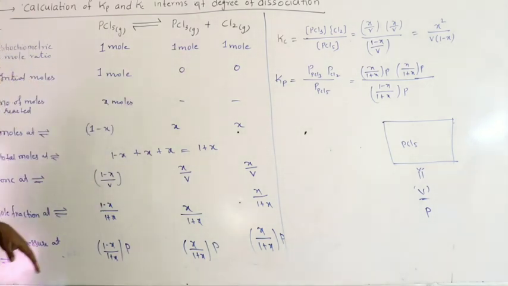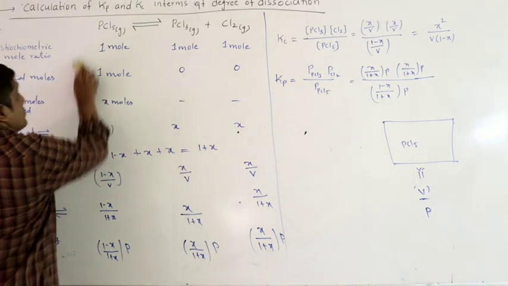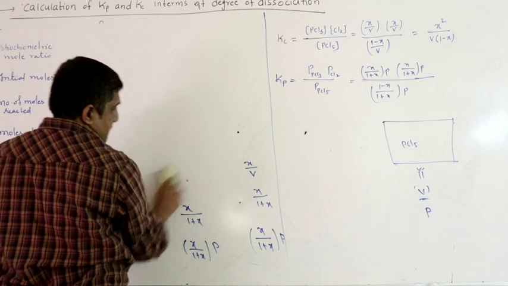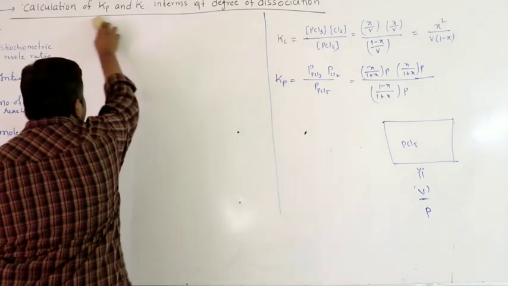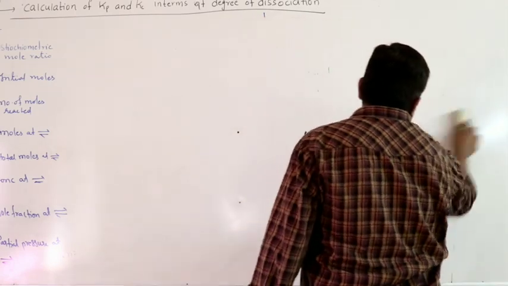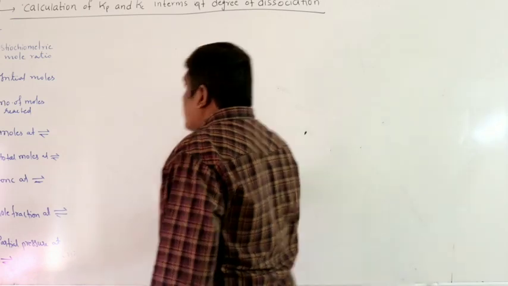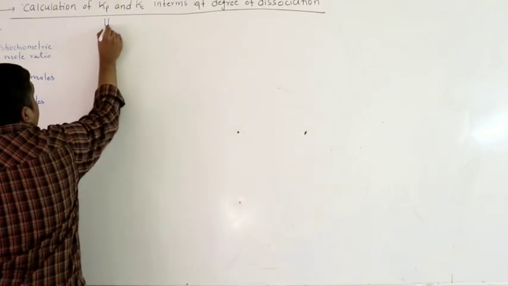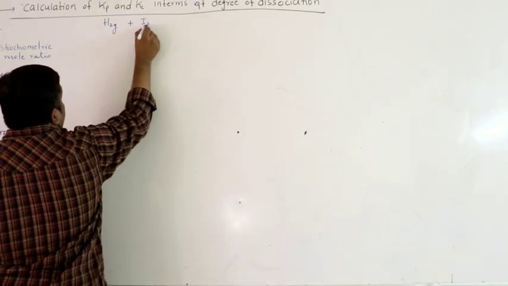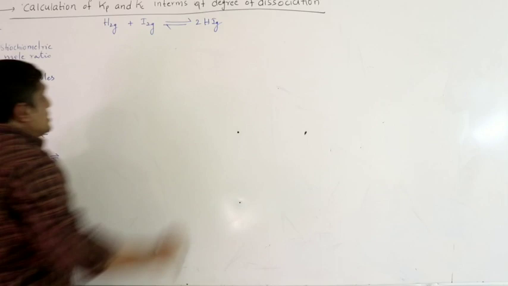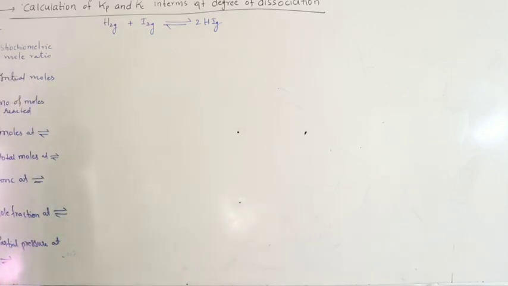So this is one equation, right? Let us see another equation. Let us take this equation, H2 plus I2 equilibrium to HI.